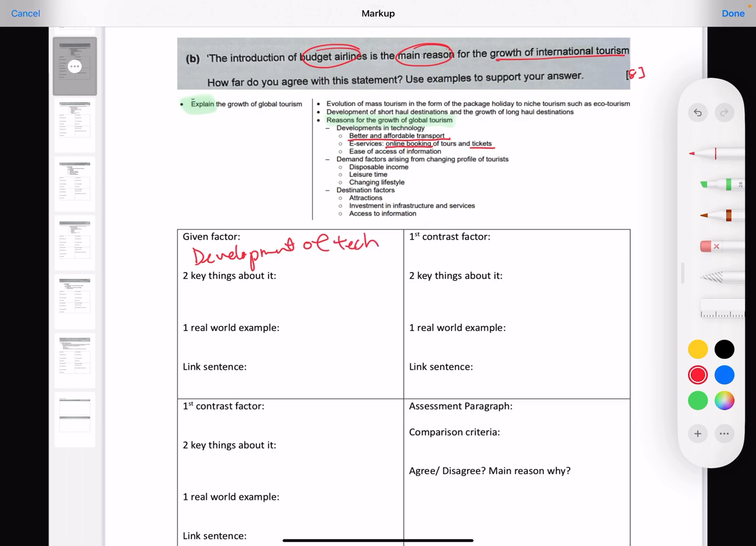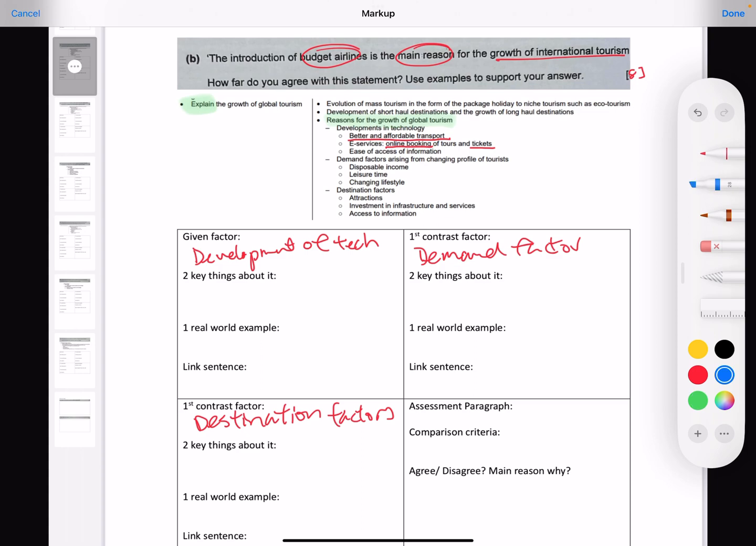So what are my other factors I can think about? I can of course look at the first contrast factor being a demand factor. Pick one, right? Be DI, leisure time, or changing lifestyle, whichever one you will want. Then you can go on and talk about destination factors as the other one.